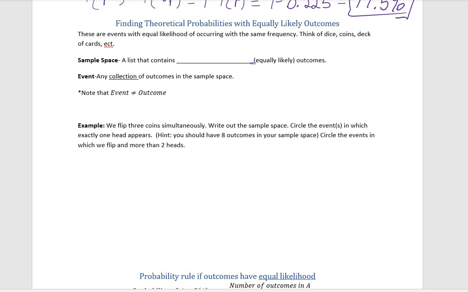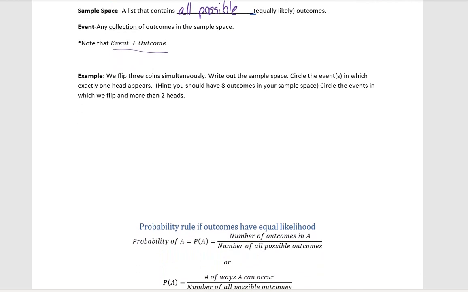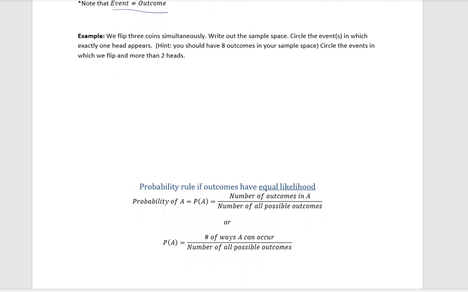So first off, a sample space is a list that contains all possible outcomes. An event is any collection of outcomes in that sample space, and an event is not the same as an outcome. Okay, so let's look at an example. Let's say that we flip 3 coins simultaneously, and we want to write out that sample space. There's a couple of different ways that you can write out the sample space. I like to use a tree.